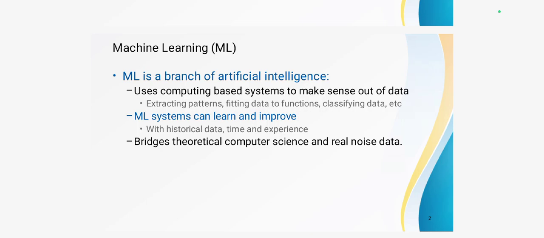Then also, what is meant by artificial intelligence? Artificial intelligence is a field of computer science which makes a computer system that can mimic human intelligence. Another definition of artificial intelligence: it is the branch of computer science using which we can create intelligent systems that can simulate human intelligence. Also, artificial intelligence and machine learning are correlated to each other.